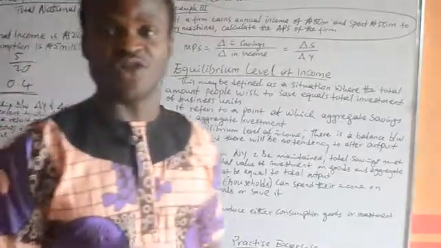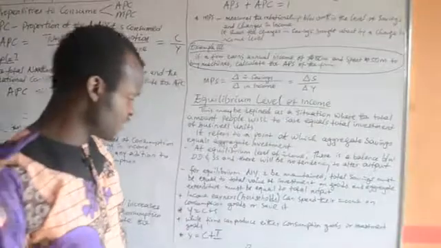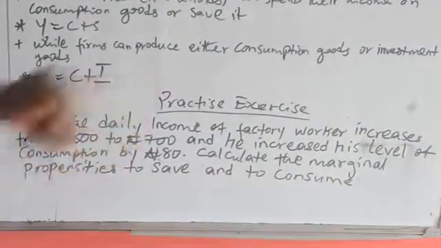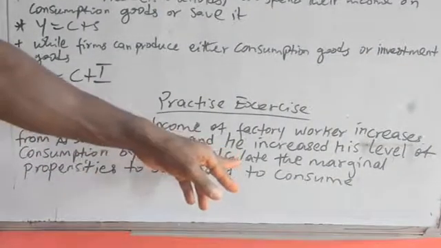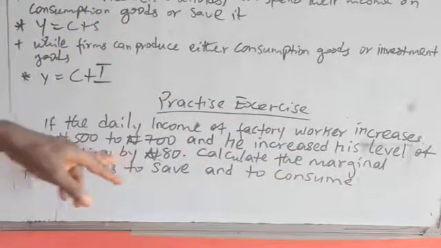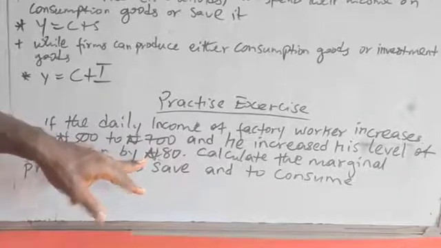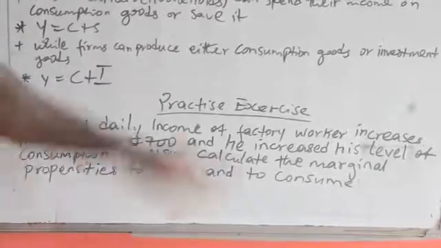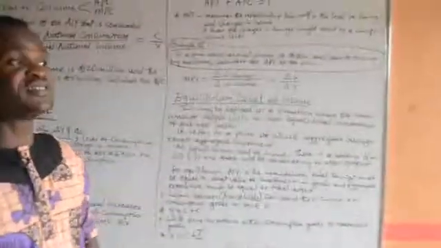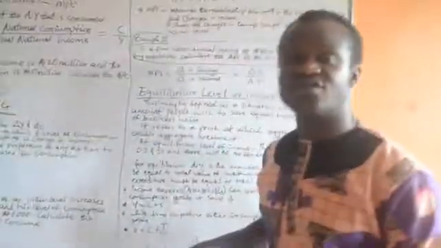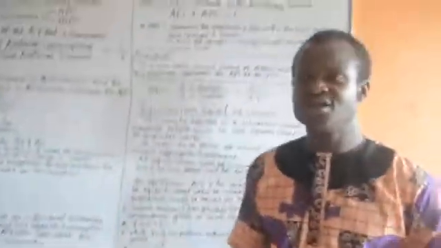This is the little you can take for now, but before we go, take this as a practice exercise. If the daily income of factory workers increases from 500 naira to 700 naira, and the factory worker increases its level of consumption by 80 naira, calculate the marginal propensity to save and to consume. Please ensure you solve this question. They are past SSC questions.